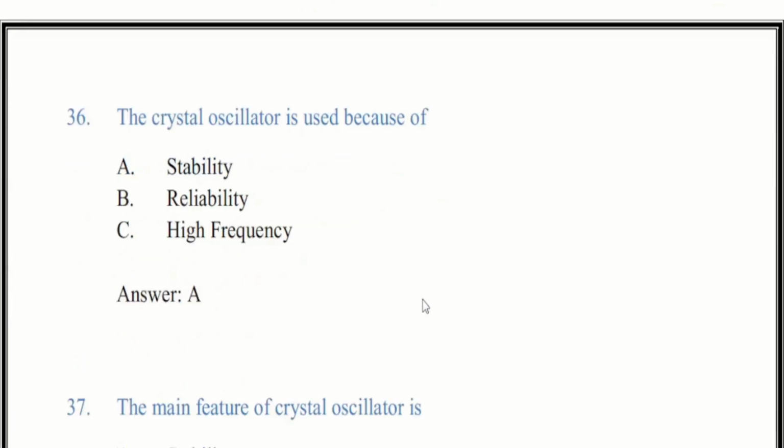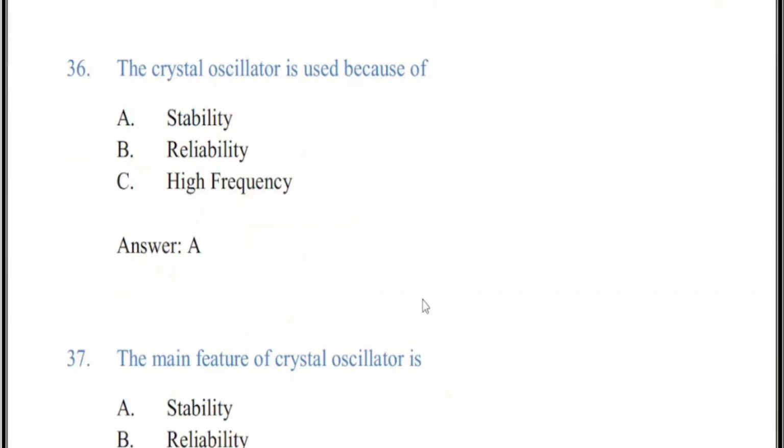Now we come to question number 36. The crystal oscillator is used because of, there are three options. The correct answer is A.